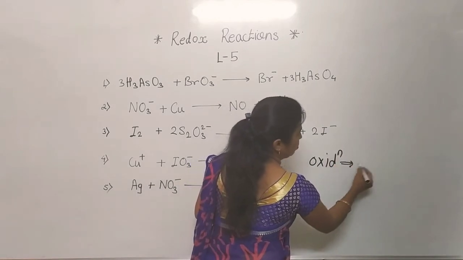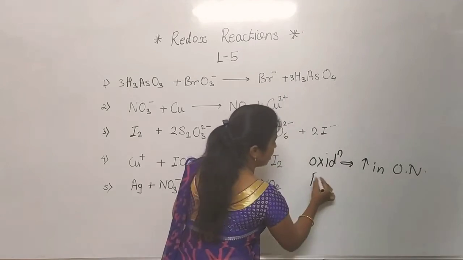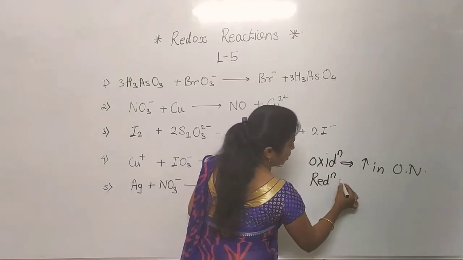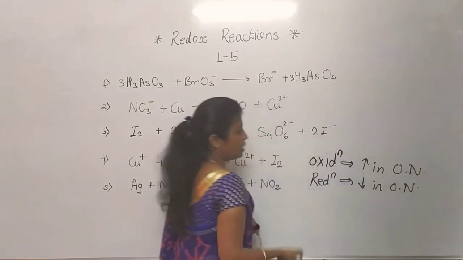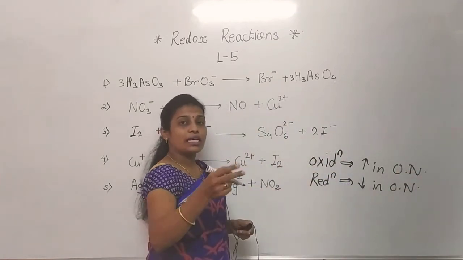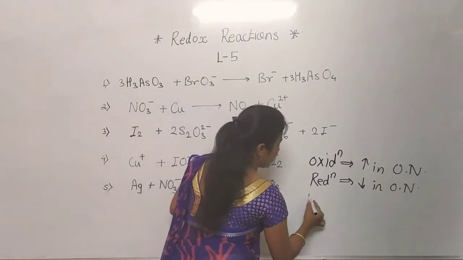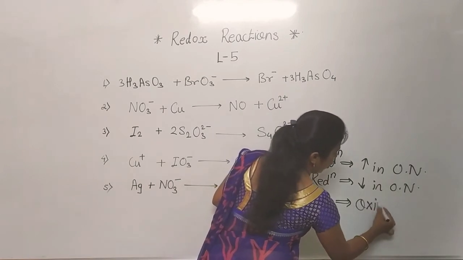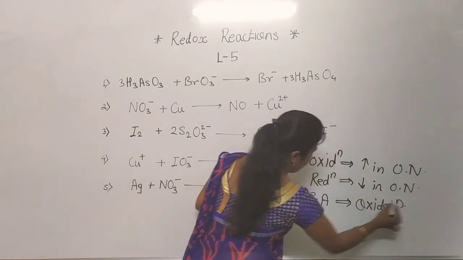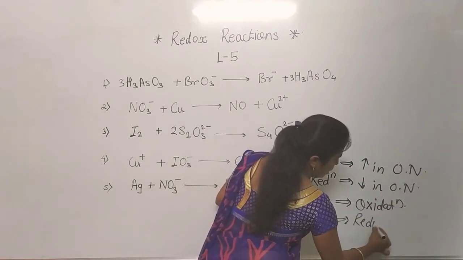Oxidation is nothing but increase in oxidation number, and the second one, reduction, in that there is a decrease in oxidation number. These two definitions as well as another two definitions we have to apply here. Which are these two? See here. Reducing agent means those species which undergo oxidation, and oxidizing agent means those species which undergo reduction.